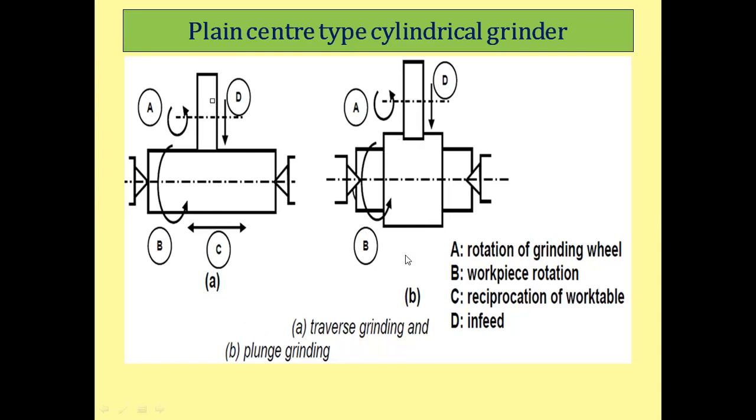We have to solve the numericals on plunge grinding only. If you have to travel this distance, this will be considered as the total travel of the table. In future we will solve numericals on traverse grinding and plunge grinding.